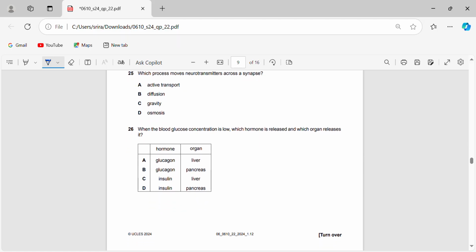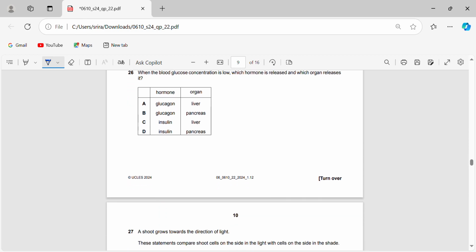Which process moves neurotransmitters across a synapse? First of all, it's not gravity. It's not a process really, and also it's just not how it works. Osmosis, these are not water molecules, so osmosis can't occur. It's moving from a higher concentration to a lower concentration, so it's not active transport either. So that leaves us with diffusion.